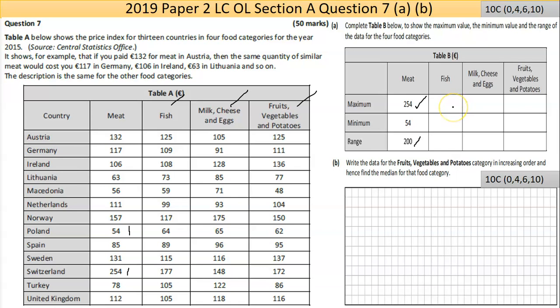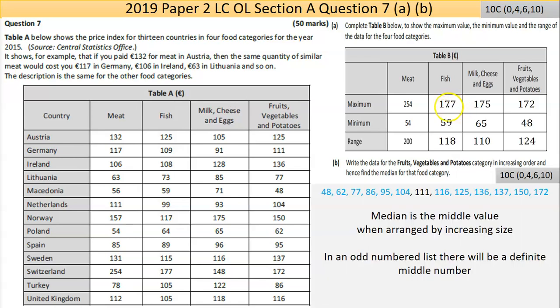Okay, so I'm going to flick to the next page. So 177 is the highest for fish. Let me just check along. Now, if you do make an error, if I remember marking this, if you got 1 or 2 wrong, you still could do really well, as long as your answer was consistent.